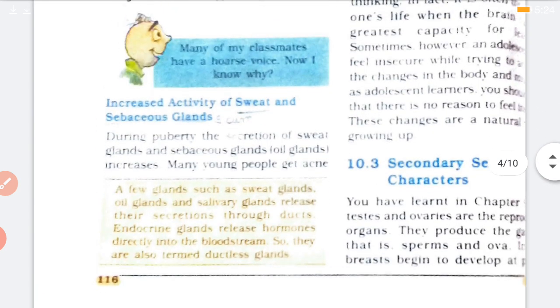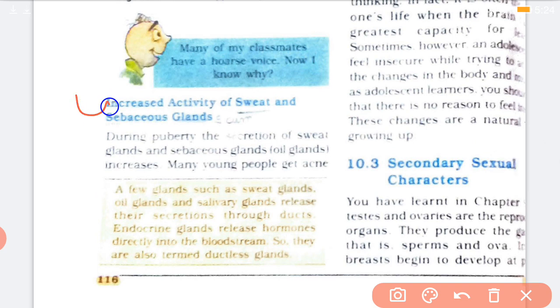Now the fourth change is increase in activity of sweat and sebaceous glands. We know that there are sweat glands in our body, वो gland जिससे पसीना निकलता है. उसके अलावा और एक gland होता है sebaceous gland, which is the oil gland.